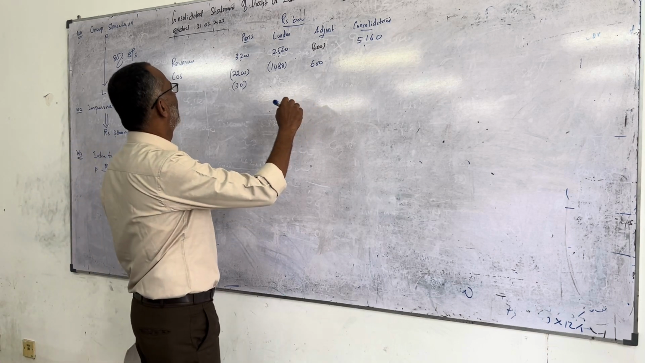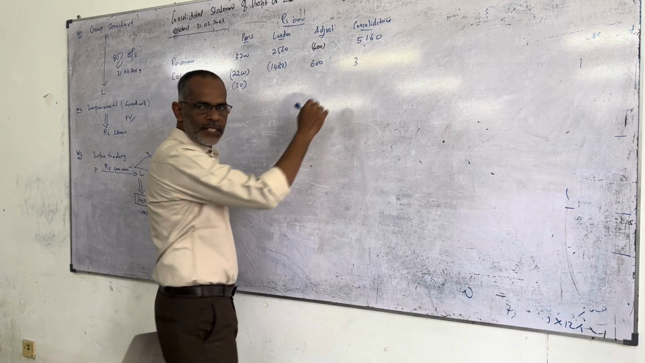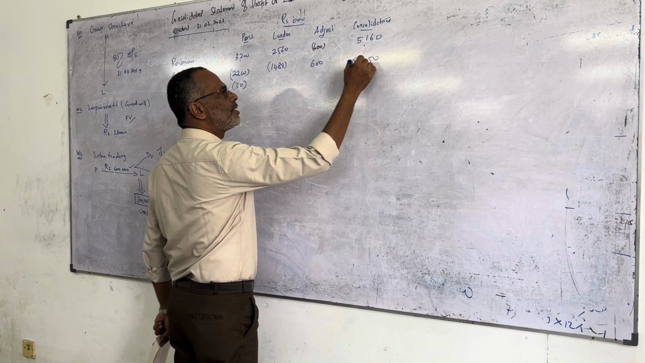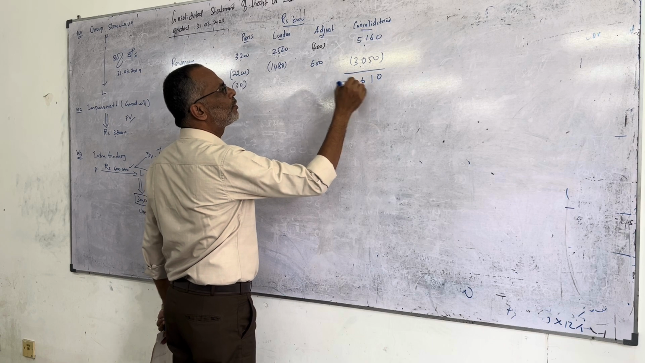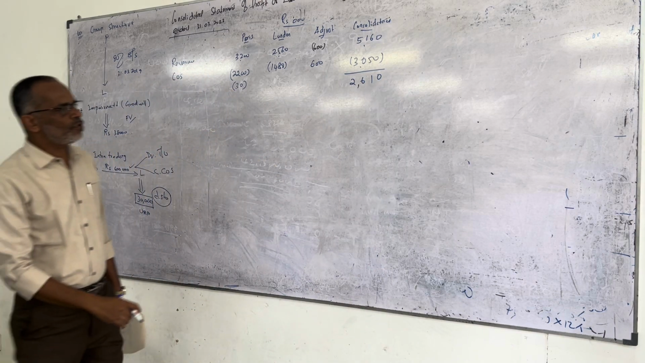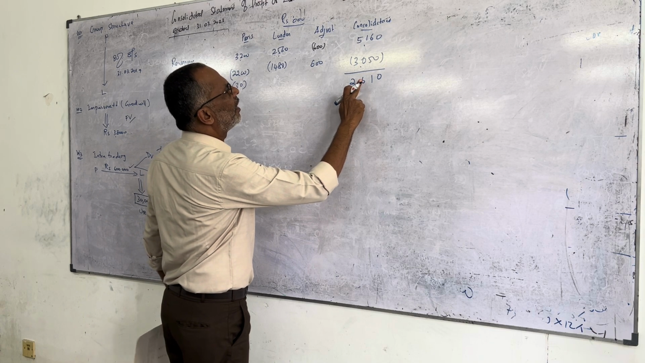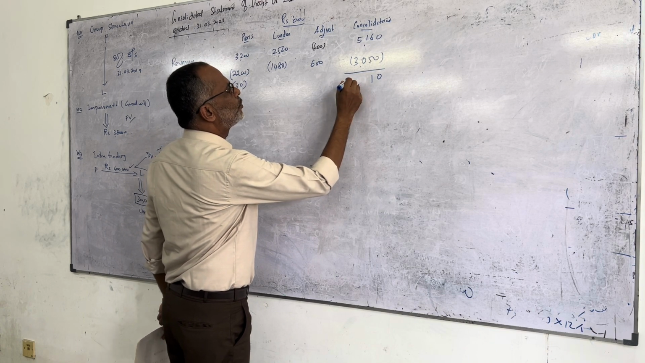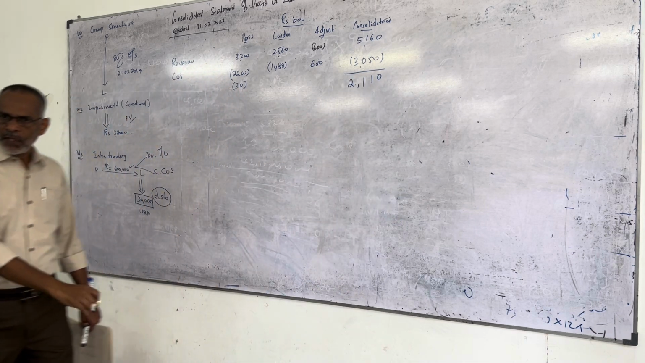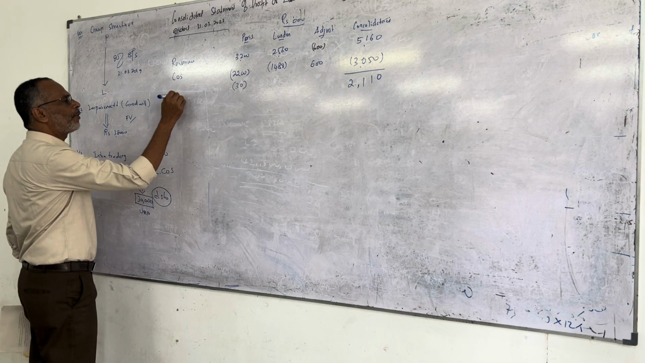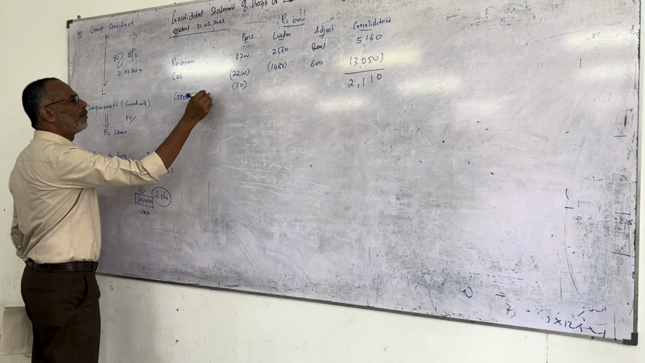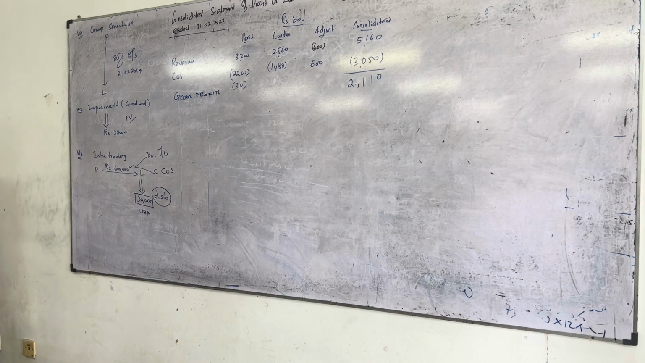3050, therefore answer will be 2,110. 2,110. The question saying that will be what profit? Gross profit. Is it okay? Gross profit of the group 2,110.